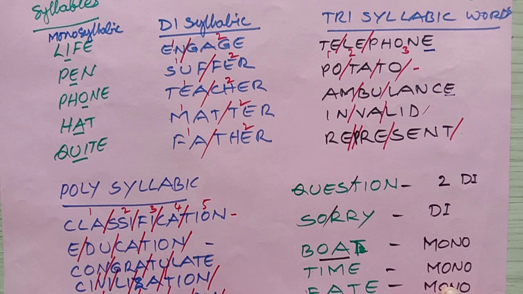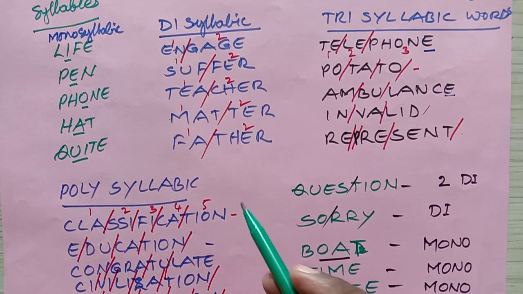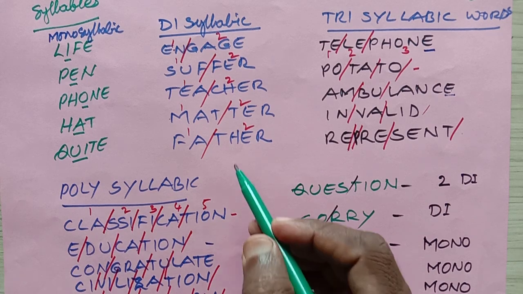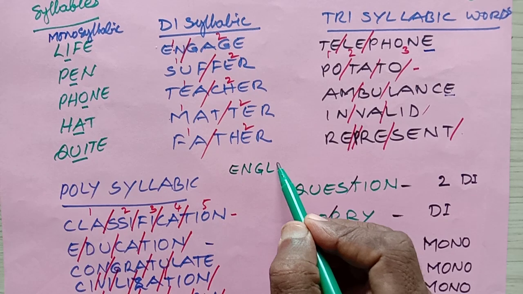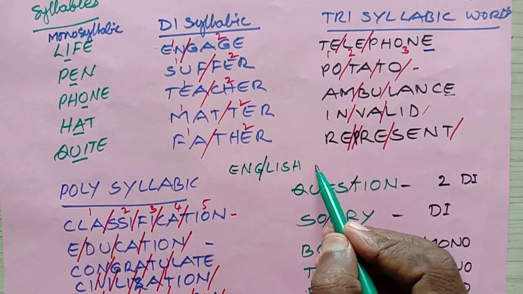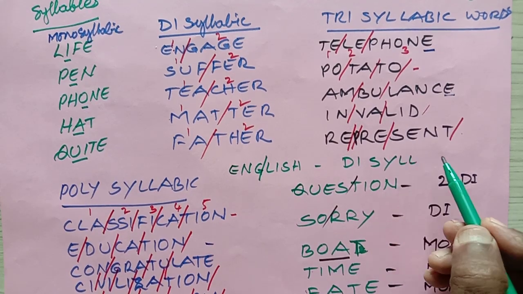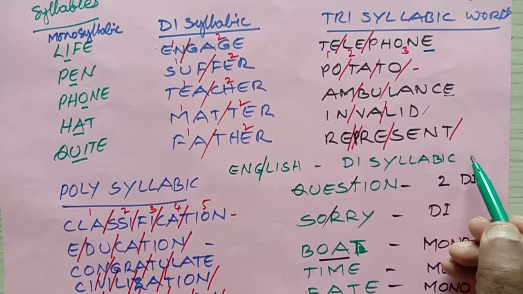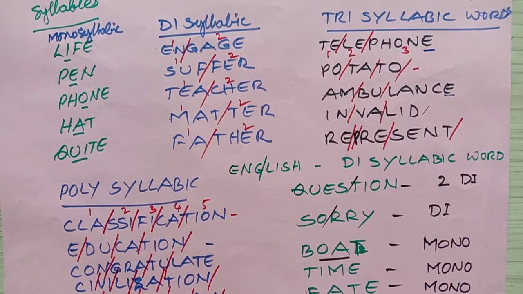Okay, students. How many words will they give? Any 4 words they'll give. You have to read and write the word, for example, English. Write English. How many syllables are there? English. Disyllabic. Like this you have to write. Did you understand, students? Yeah.